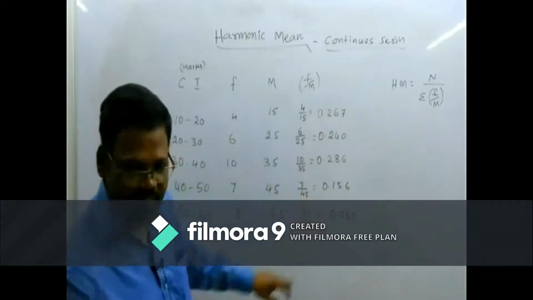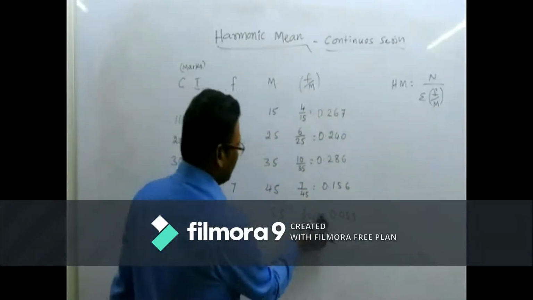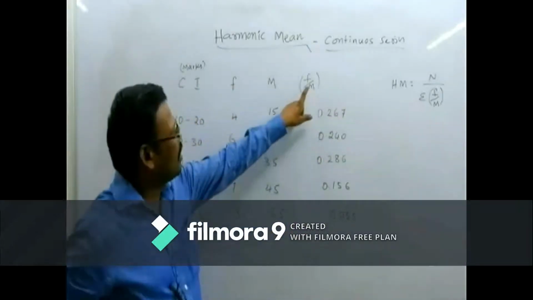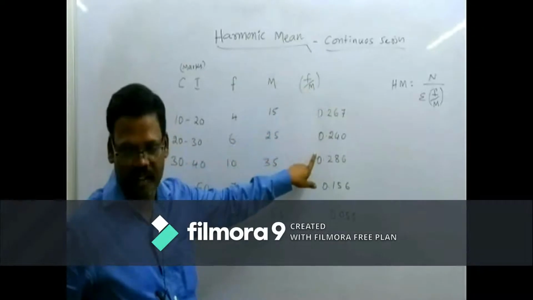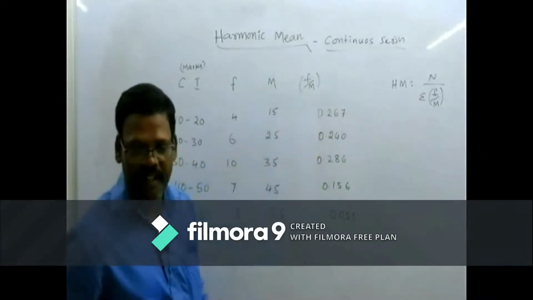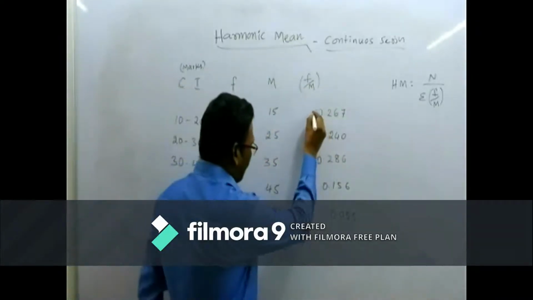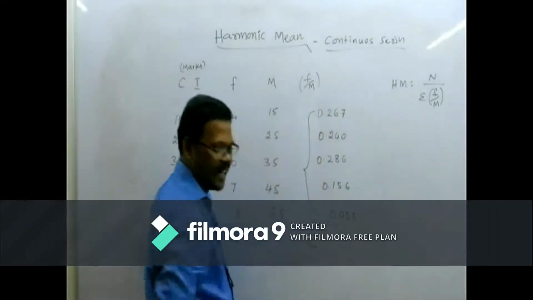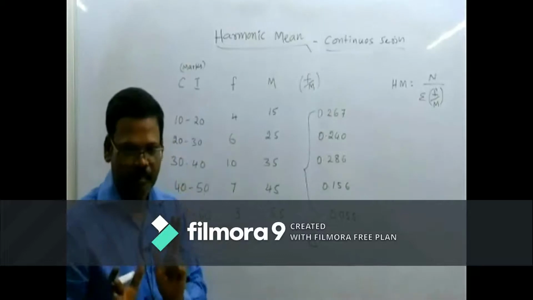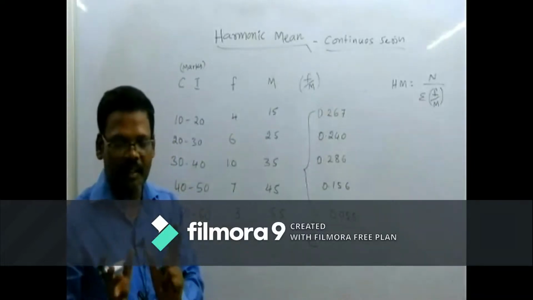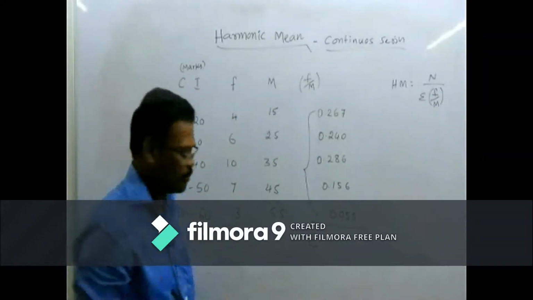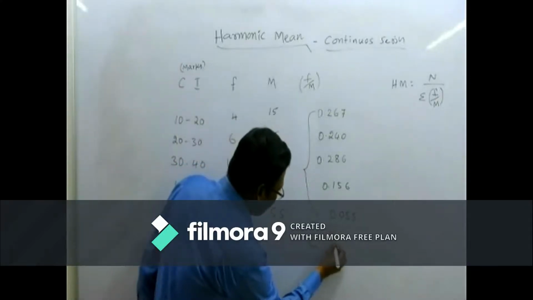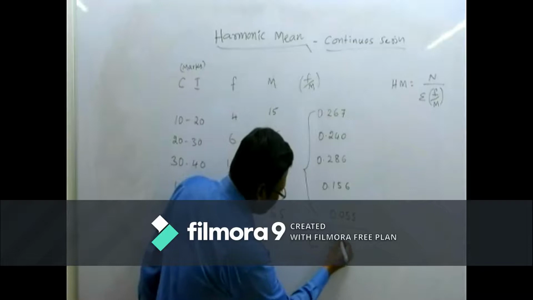Okay, we got these values. All these values are called f by m values. So then what do we have to do here? We have to add all these values, that is sigma, the symbol for summation. Sigma f by m.